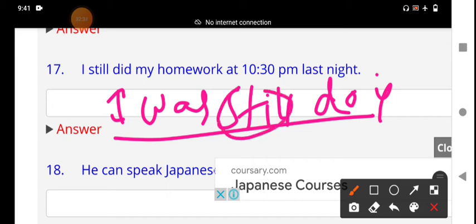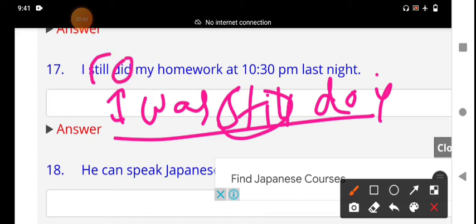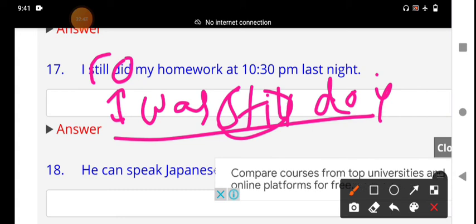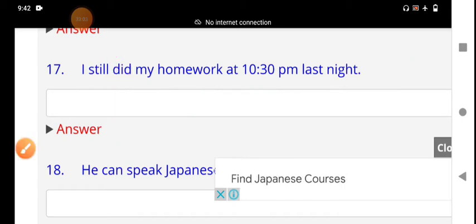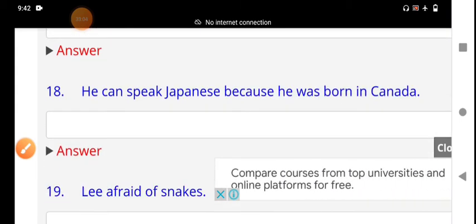This adverb of time: I was still doing my homework, instead of did, at 10:30 p.m. last night. It is the past continuous tense, past progressive tense. It refers to a continuing action or state that was happening at some point in the past. That is the right answer, my dear students. And then we go to the next question.